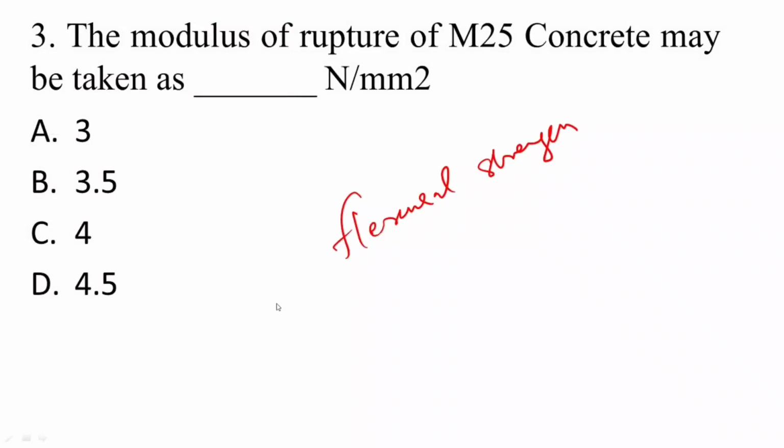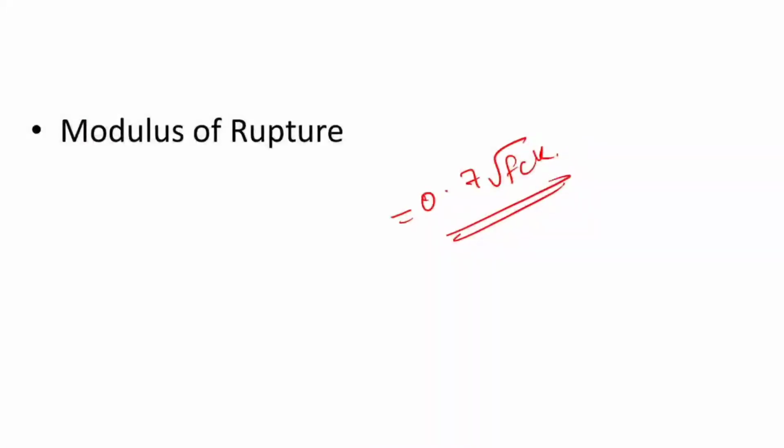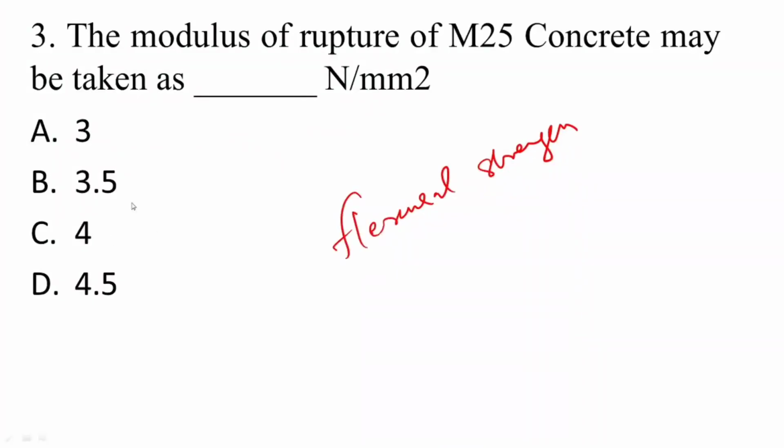So the value of fck is clearly 25. The square root of 25 is 5, and 0.7 multiplied by 5 gives 3.5 Newton per mm square. So that's the answer. If you know the unit and the equation well, then you can calculate the value.